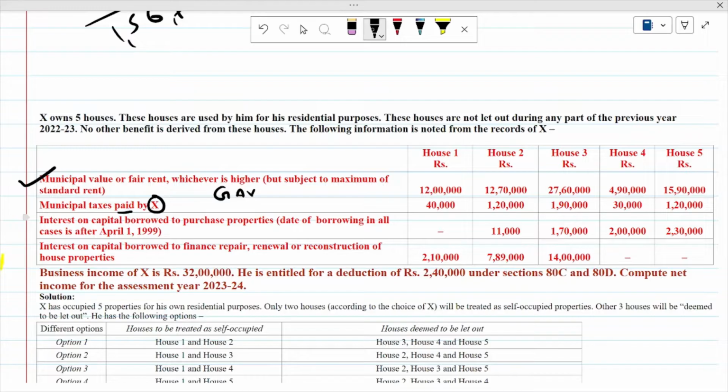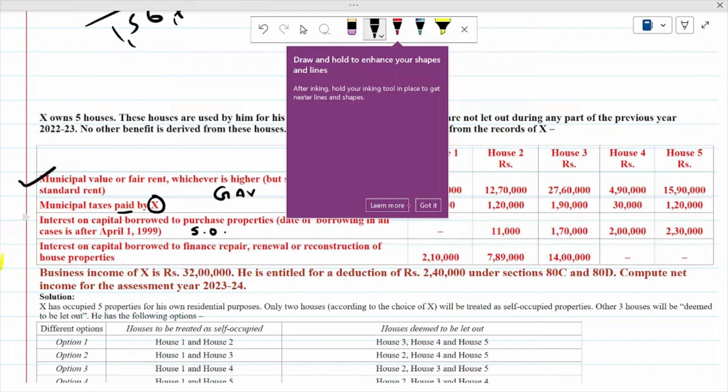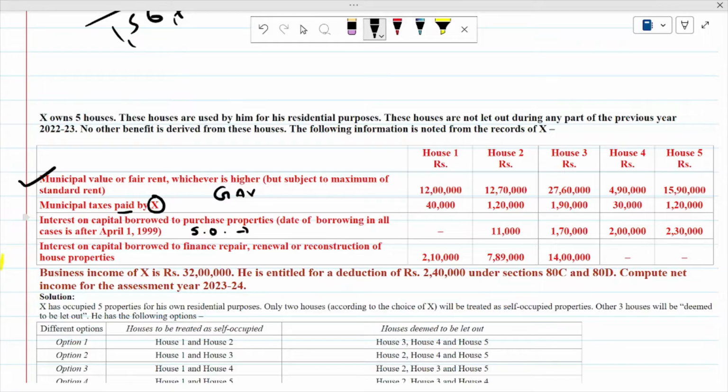Now here, interest on capital borrowed to purchase the property, and the date of borrowing in all cases is after April 1, 1999. This date is very important, because on the basis of this date you can know how much deduction is available. If the property is self-occupied, you will get a maximum deduction of 2 lakh here, because the loan is taken after April 1, 1999 and the purpose of the loan is purchase of property. So that is why the maximum deduction for a self-occupied property is 2 lakh.